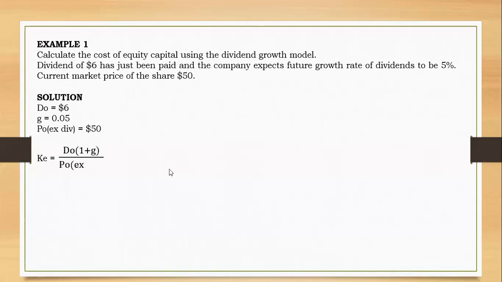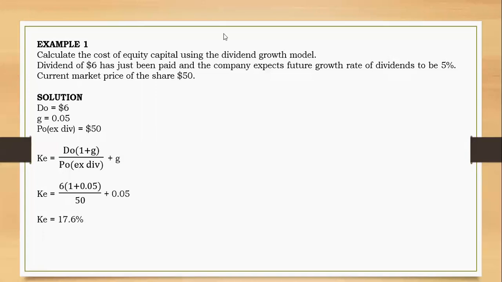Okay, so after that, we go to the formula: cost of equity equals D0(1 plus g) over P0 ex-dividend, plus g, all right? Now just plug in the values. D0 equals $6, g equals 0.05, and P0 ex-dividend equals $50, plus g, that is 0.05. You would arrive at 17.6%.